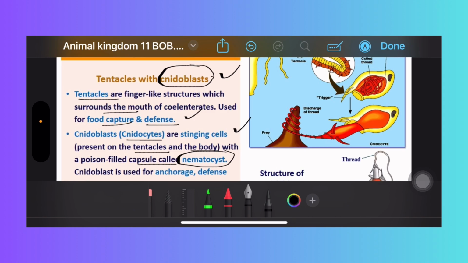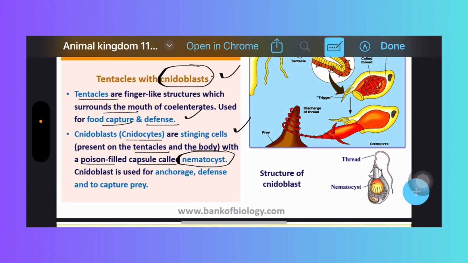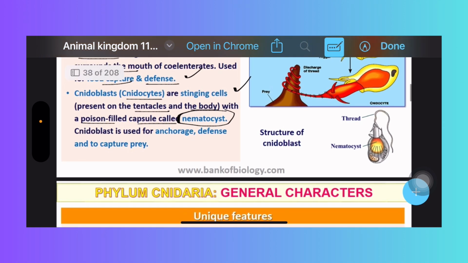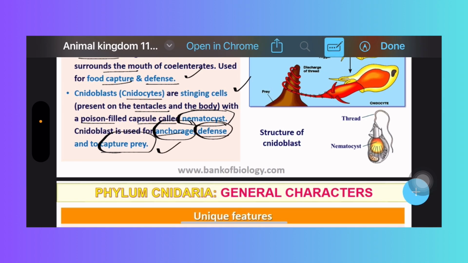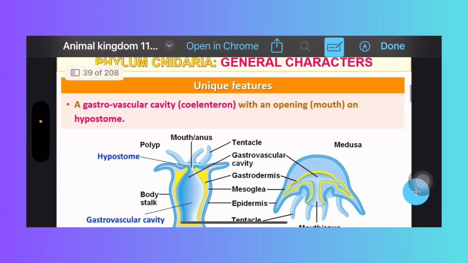Nematocyst is the poison-filled capsule, right? What is the function of the cnidoblast cell? Anchorage, defense, and capturing prey. These are the three functions, and that's the use of these particular cnidoblast cells.